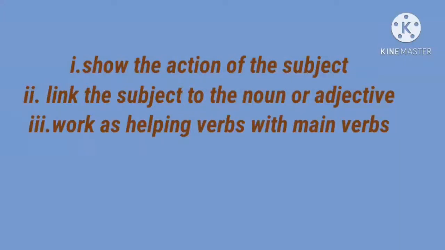Action words or action verbs tell what the subject of a sentence does. We know that action words are called verbs. How can the action be? The action can be physical or mental.